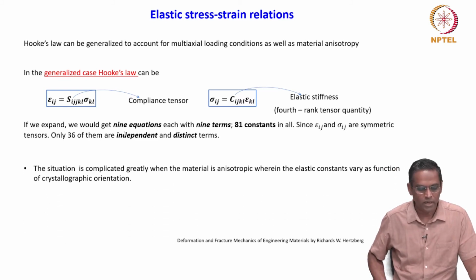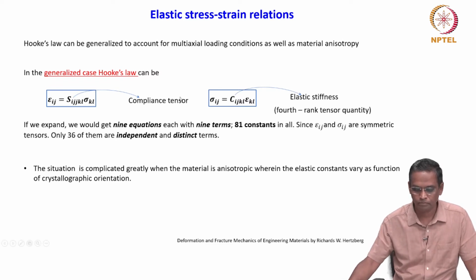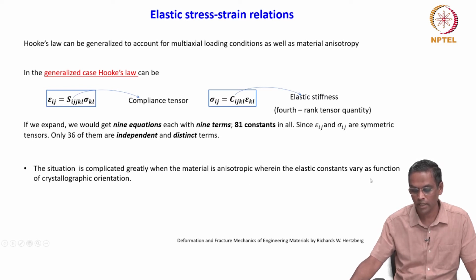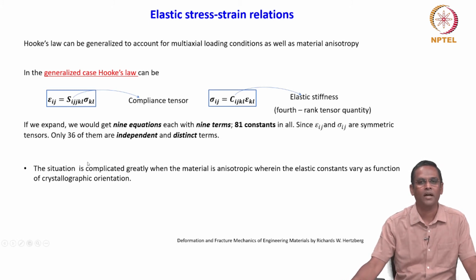So we will just see how these constants are evaluated, and this is for isotropic materials, all these relations. The situation is complicated greatly when the material is anisotropic, wherein the elastic constants vary as a function of crystallographic orientation. So this is a very important point we have to remember.